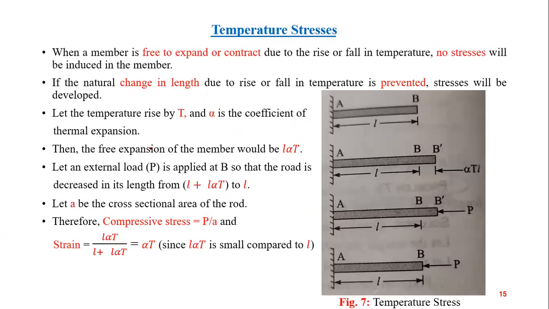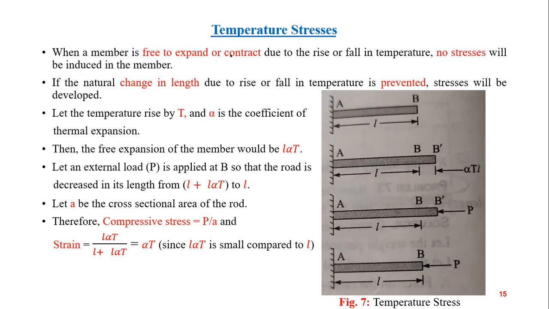Next. Till now, we did not discuss the effect of temperature on stresses. We were simply talking about the basic concept of stress and strain. Now, due to temperature also, there will be stresses and strain.